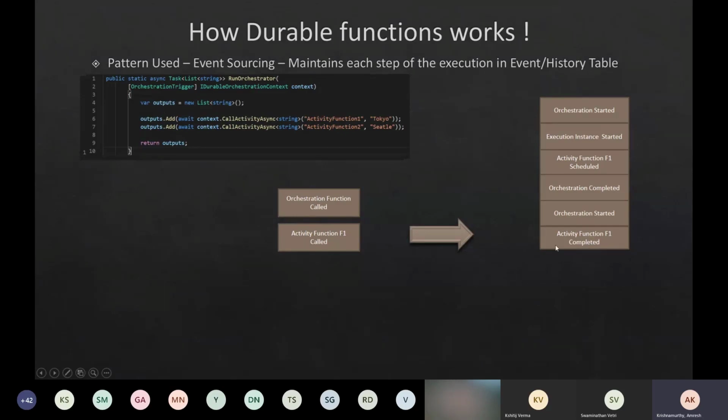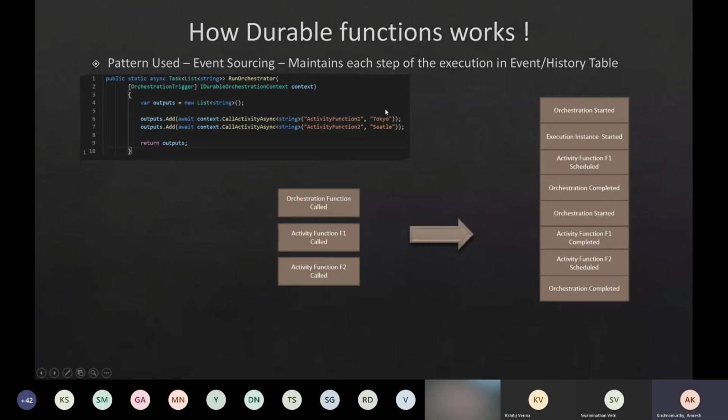And what it does is, when the orchestration function F1 is completed, the orchestration starts again and flows from line number 4, and then it checks the history table saying, hey, have I scheduled the activity function in my first instance? So it comes and tracks it down here. F1 is already scheduled, and that function is already completed. So I'm going to schedule my next function called F2.